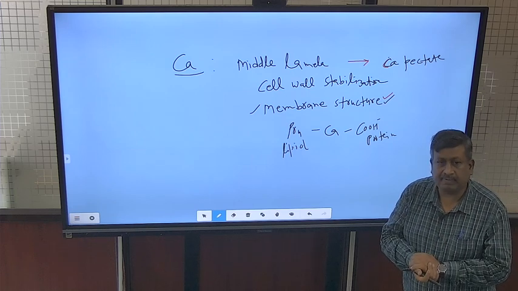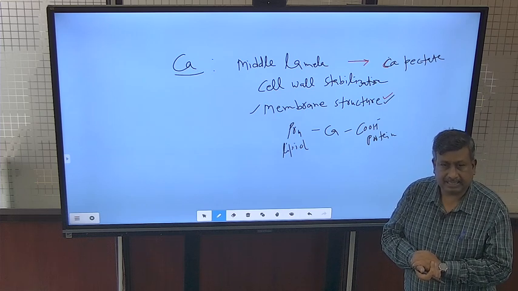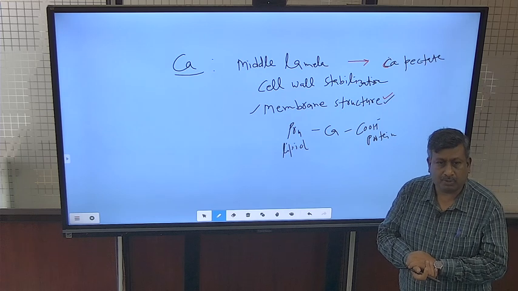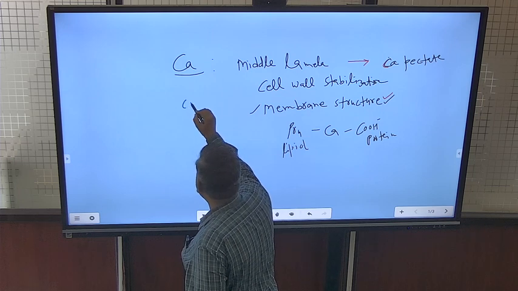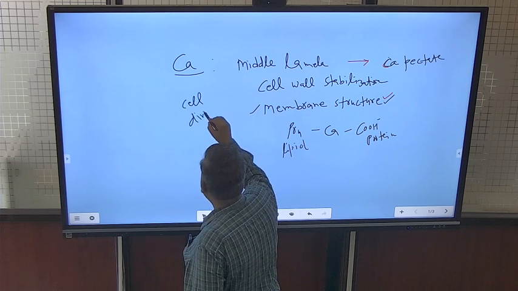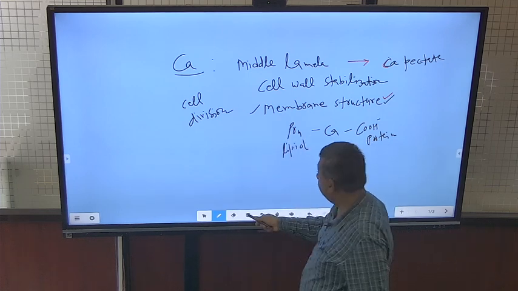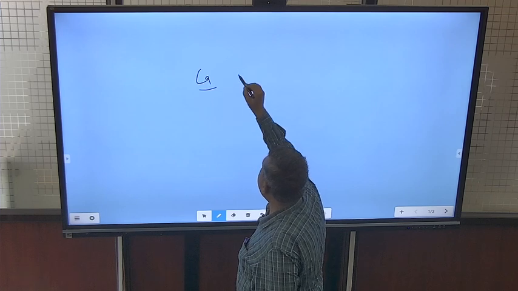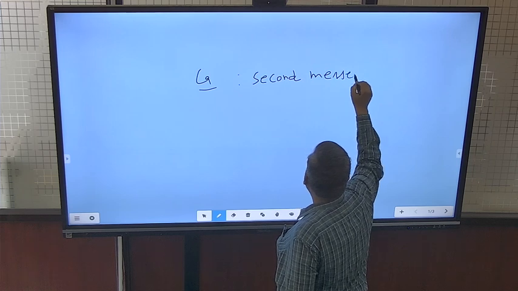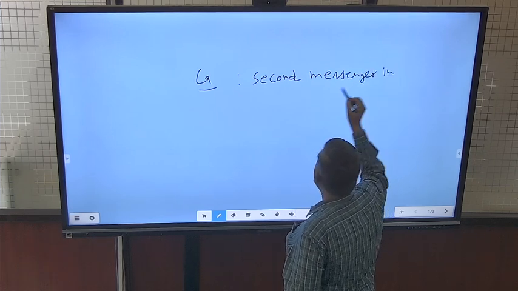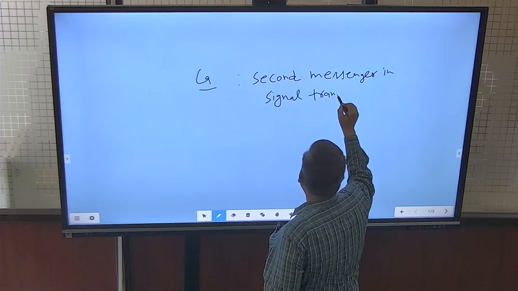This is the reason whenever there is a calcium deficiency, cells disintegrate, cells die, there is no further growth of cells, and calcium is also involved in cell division. Another important role of calcium is as a second messenger. What is a second messenger? The second messenger in signal transduction.